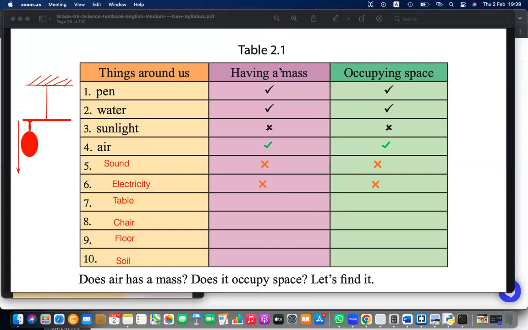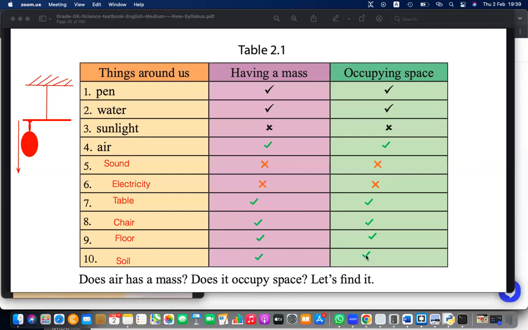Table. Yes, having mass. Table having mass and occupying space. Chair. Having a mass. Floor. Having a mass, and occupying space as well. Soil. Having a mass and occupying space too.